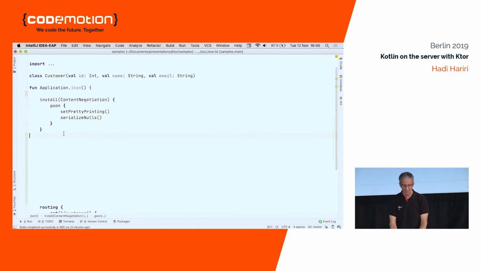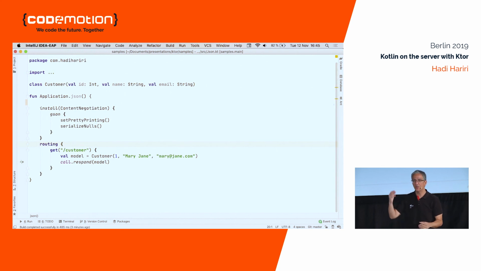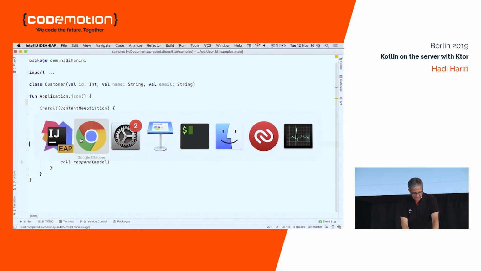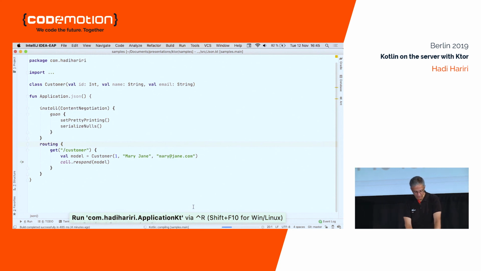So in this case, I'm configuring not only that I want content negotiation, but I am also indicating how I want that to be done by the library that I'm using. We support JSON, Jackson, and Kotlin serialization, which would be very strange if we didn't support it. Right? So running this, you can guess what's going to happen. I just get back my wonderful JSON.